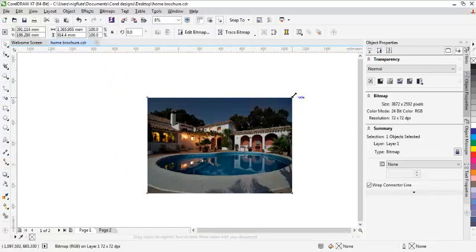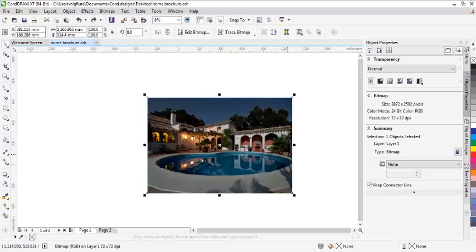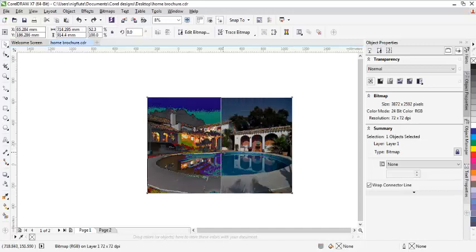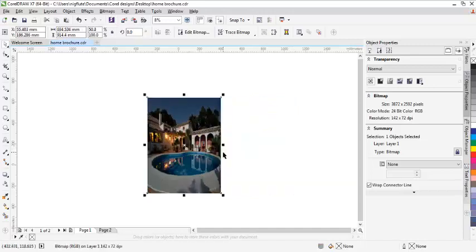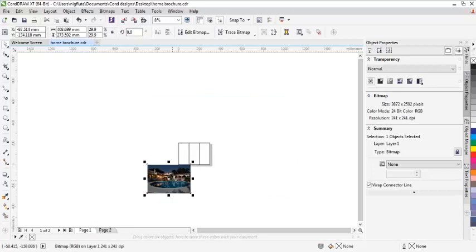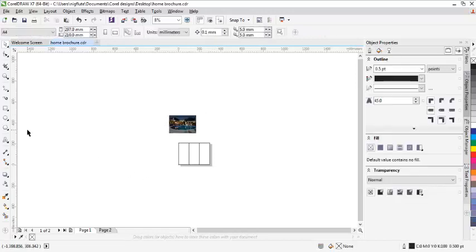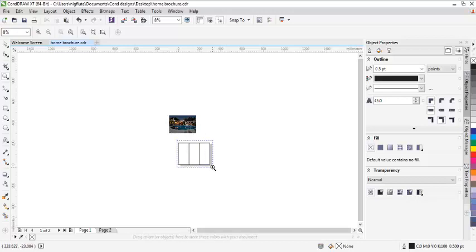Now let me reduce it a bit. In reducing, you don't reduce from this side. If you are going to do it, you see it becomes something else. Now to reduce your size, you have to come here and reduce it so that it doesn't affect your size. Let me reduce it. Now let's go on with our design.